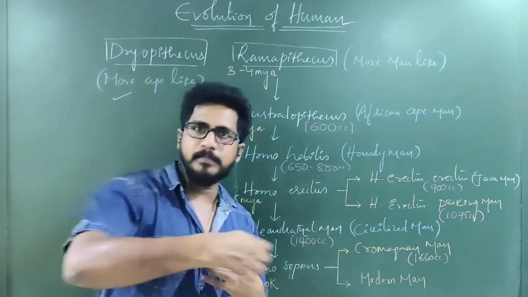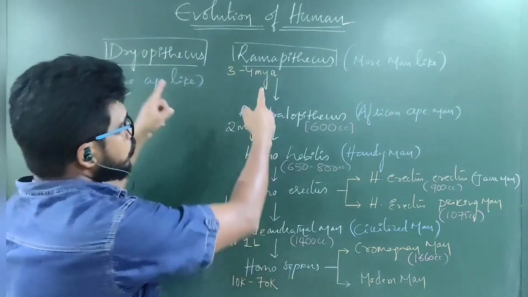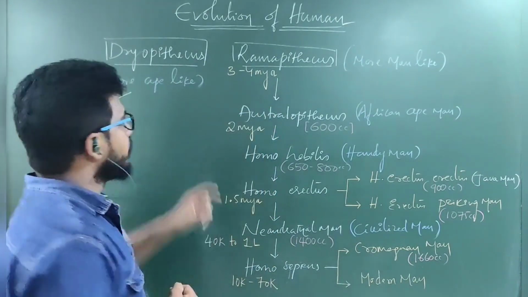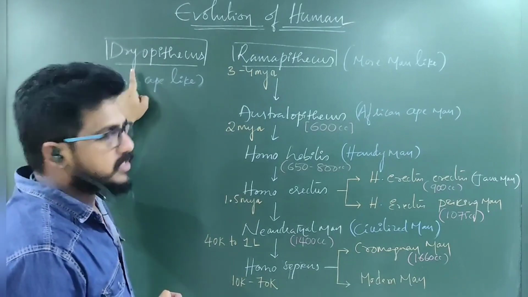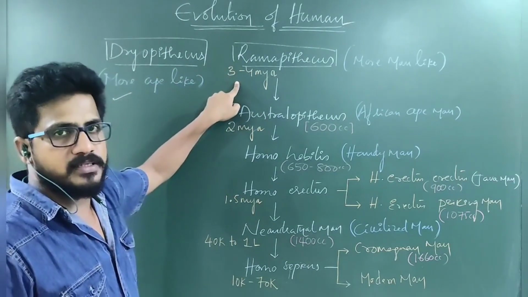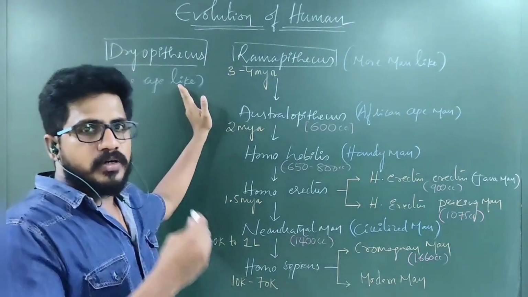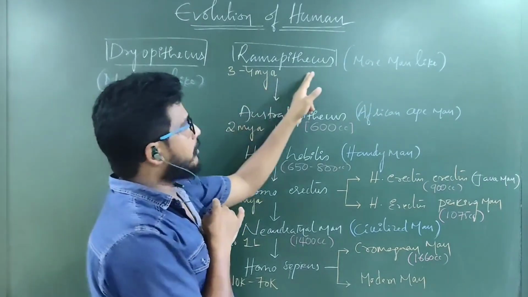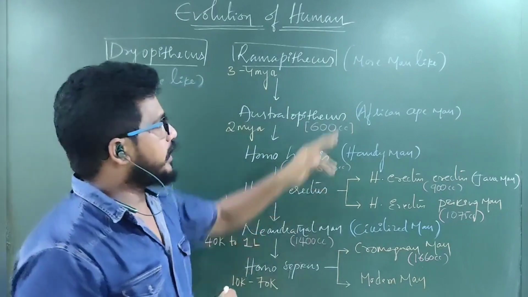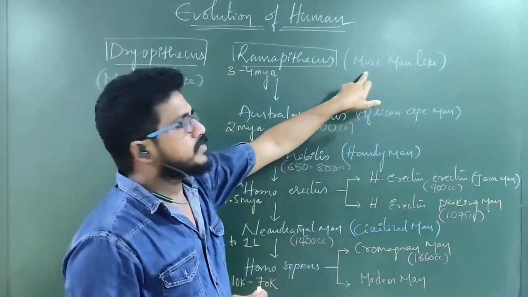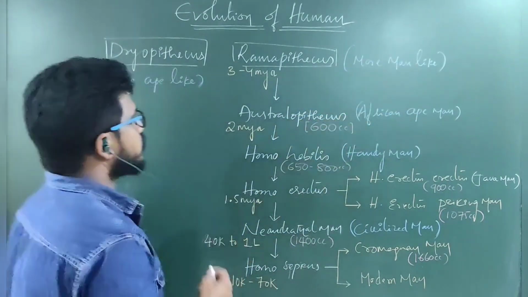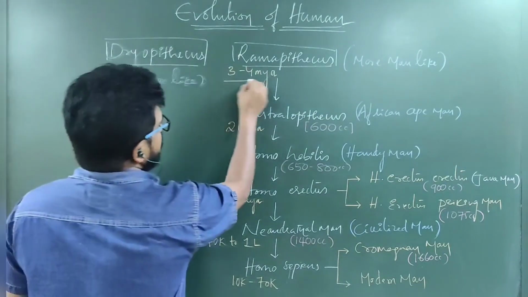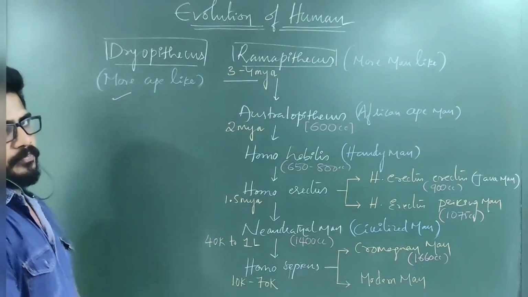At the branch of human evolution, two organisms developed from the primates: one is Dryopithecus, another one is Ramapithecus. Dryopithecus looks like an ape, a more ape-like organism, whereas Ramapithecus deviated from that and started human evolution, which is more man-like. This was about 3 to 4 million years ago.